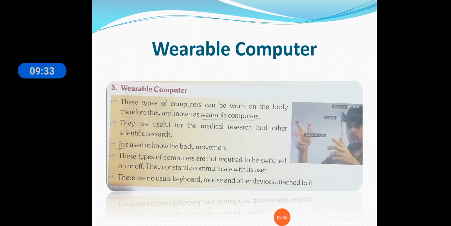You have seen a wristwatch, right? When you have to measure the patient's heartbeat or blood flow, it can be exactly calculated on the wearable computer.